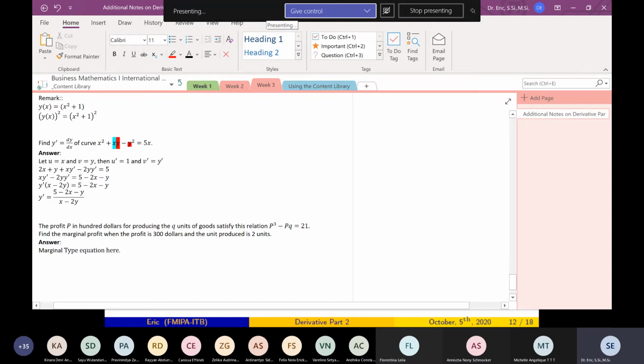The marginal profit is given by dP/dQ. We usually say this is P prime. The derivative of P with respect to Q. So the profit is a function of quantity. This one uses implicit differentiation.